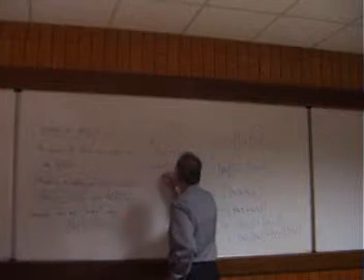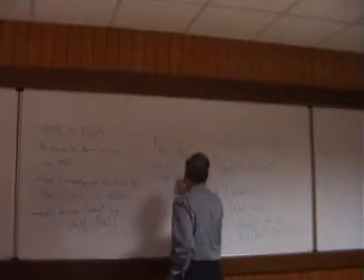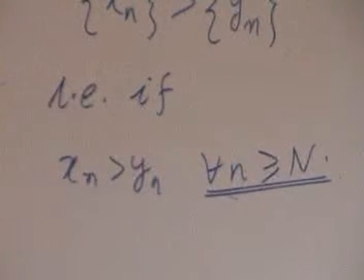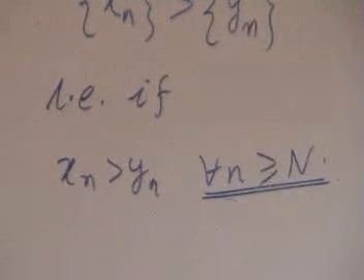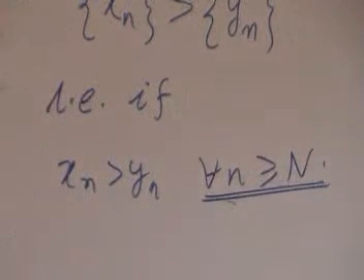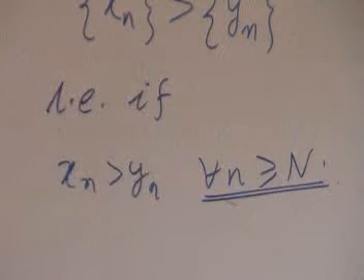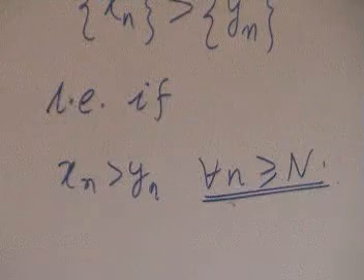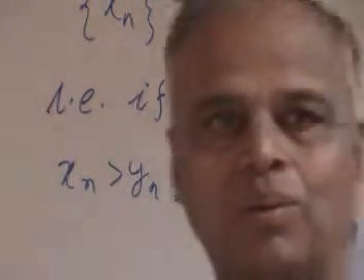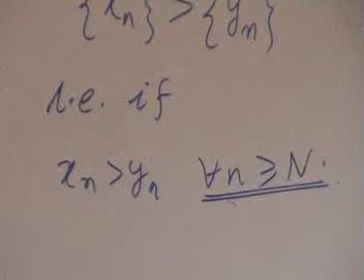Okay, so if that is it, xn greater than yn for every n greater than some stage. We will see that is still not fully enough. What may happen is xn will be greater than yn, but every now and then it may come very close to yn, so the difference is going to 0 along some part. Those problems will all be taken care of. But intuitively right now, this should be a good starting point.